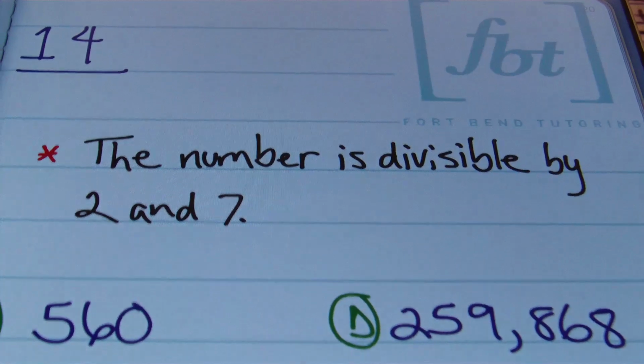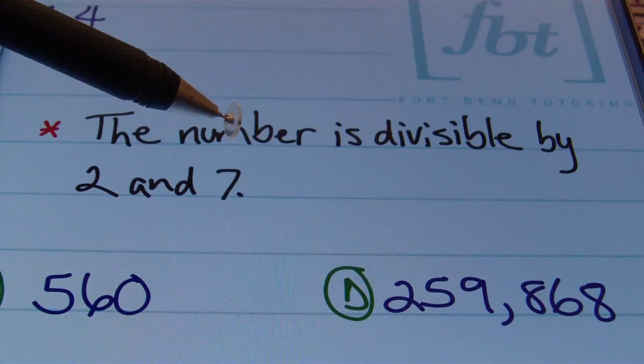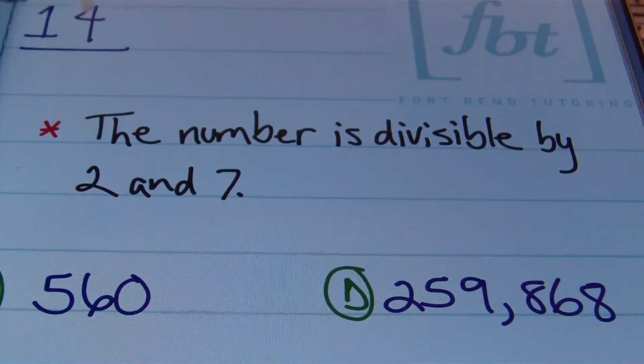Let's turn the page. Okay, for the divisibility rule for 14, the rule is the number is divisible by 2 and 7. So that means that it needs to be an even number, and it has to pass the divisibility rule for 7. That's the one where we multiplied the last digit times 2 and then subtracted it from the remaining digits to see if that result would be divisible by 7.